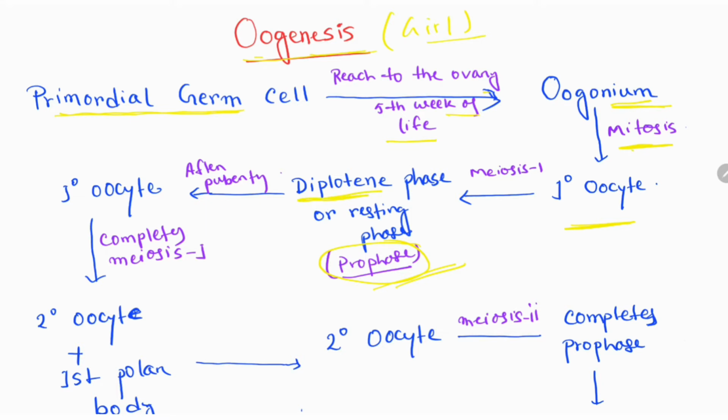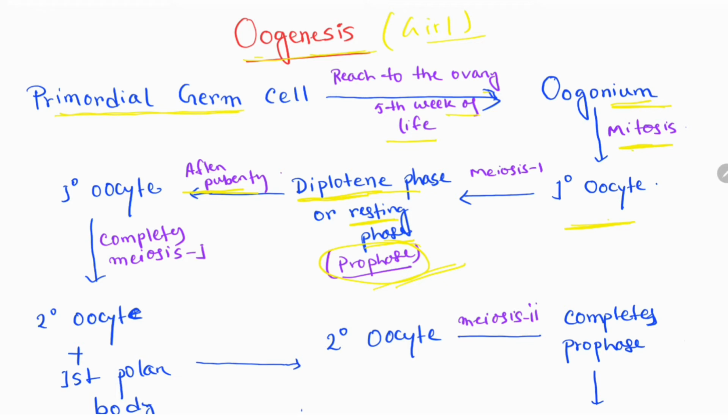In meiosis 1, the primary oocyte goes to diplotene phase, and an arrest happens, and this arrest is also called the resting phase. This arrest happens until puberty.